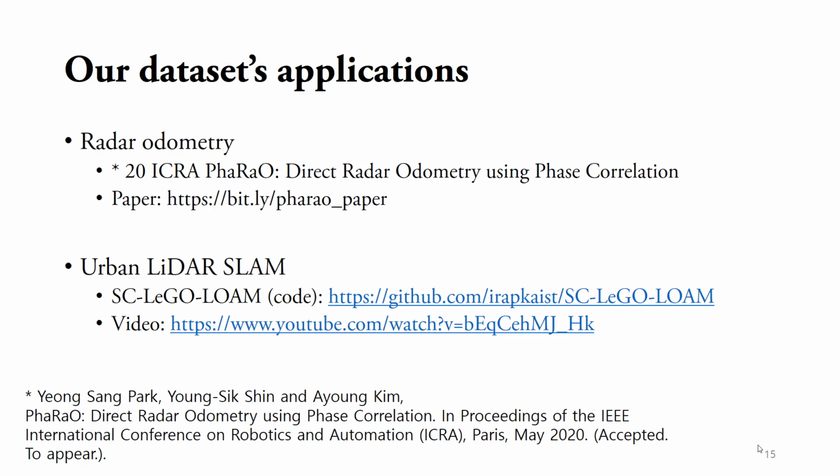First of all, the second author of this MulRan paper also presents a radar odometry method, and he evaluated it using the MulRan dataset. Secondly, as we saw, the MulRan dataset has a lot of loops, so it is adequate for constructing an urban 3D map. So alongside the dataset, we also release a real-time LiDAR SLAM code and test it on the MulRan dataset.